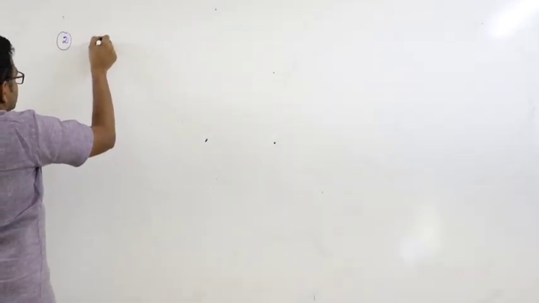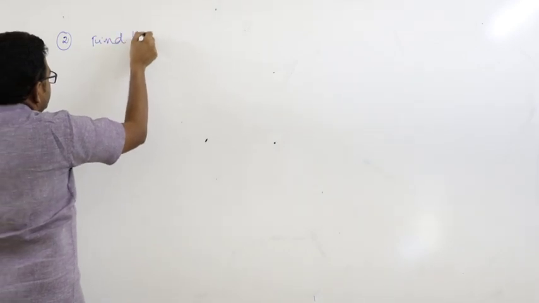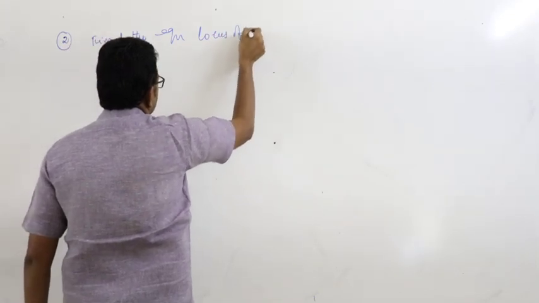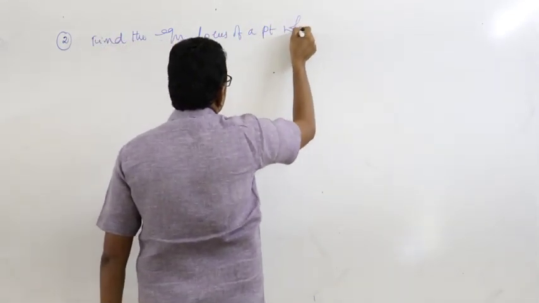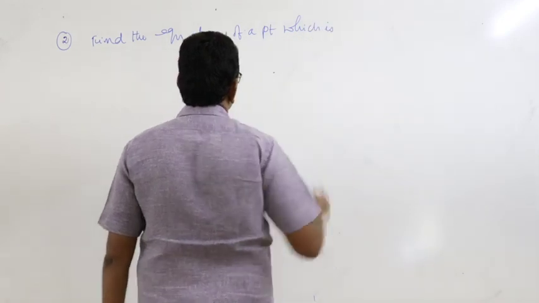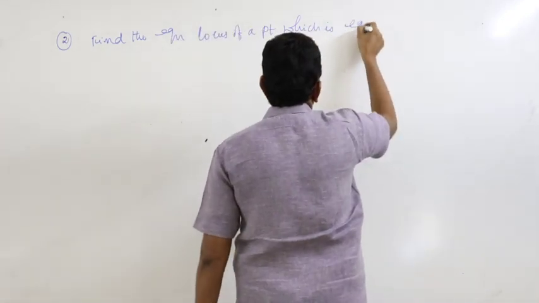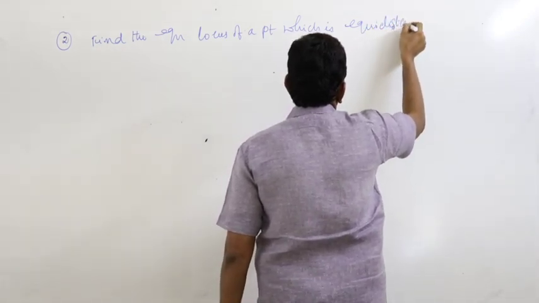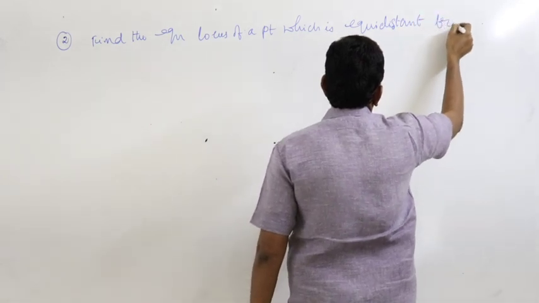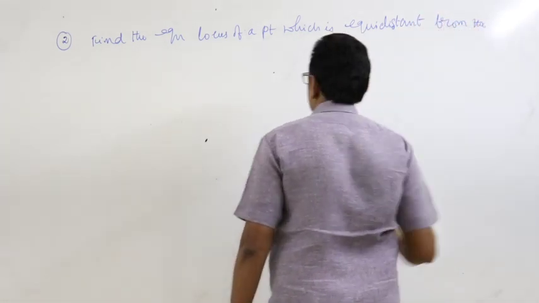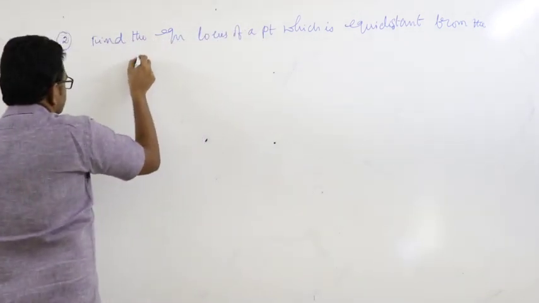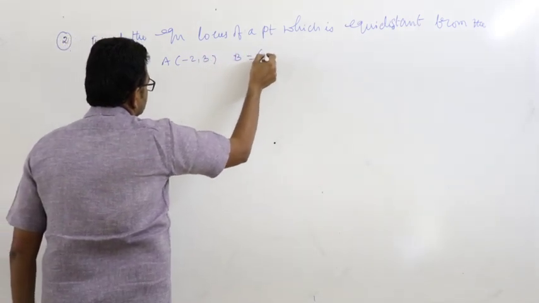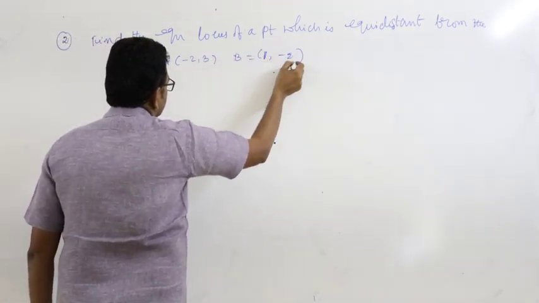Next problem, find the equation of locus of a point which is equidistant from the points A minus 2 comma 3, B is 1 comma minus 2.